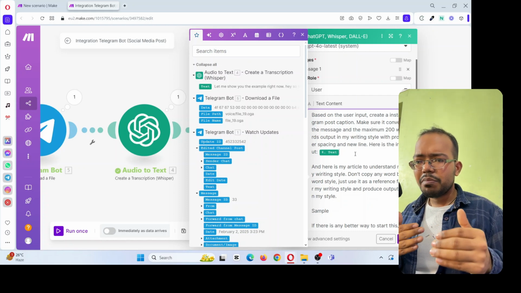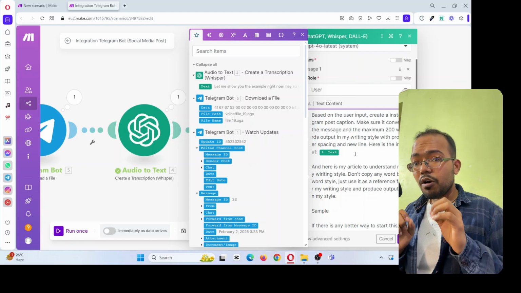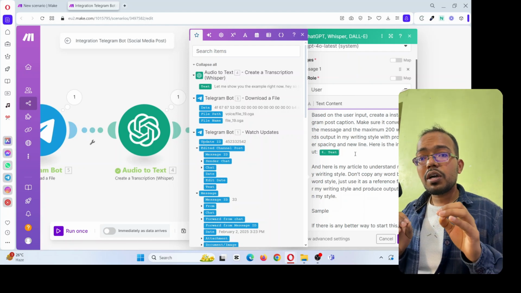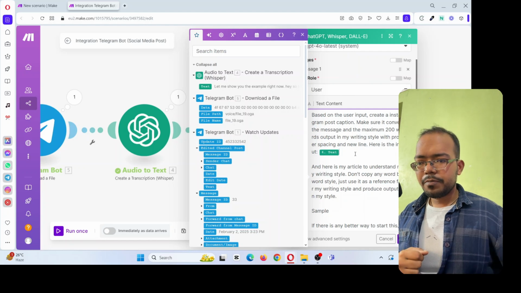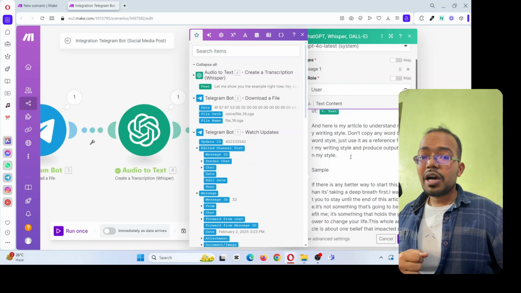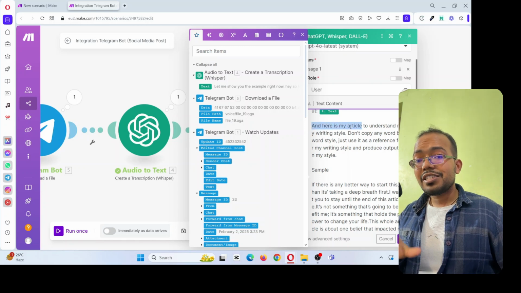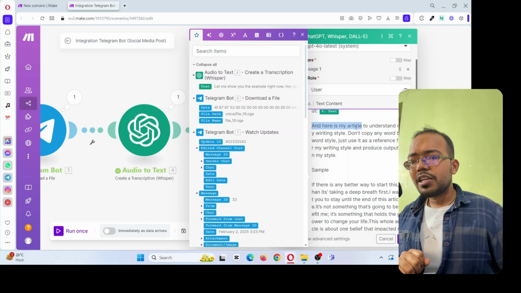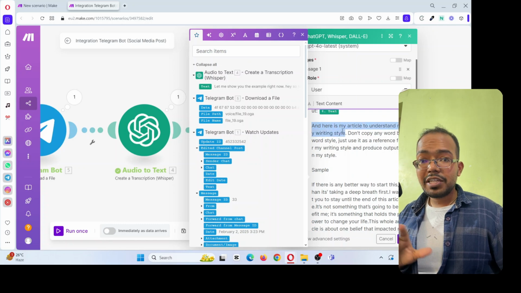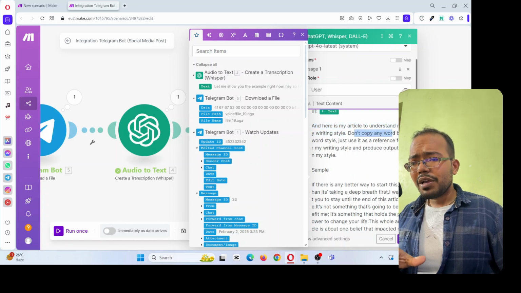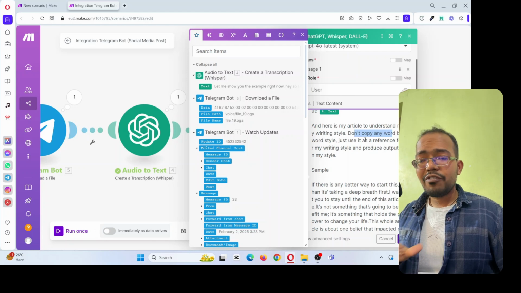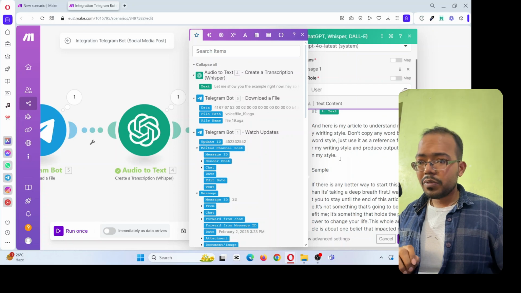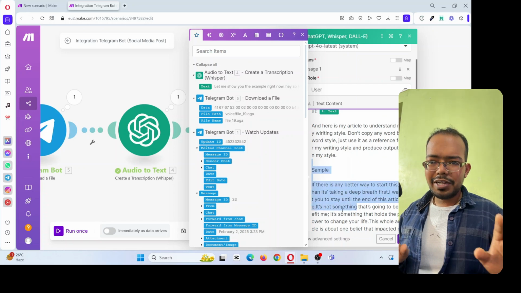It should be 200 words max. Okay, and I also asked it to create the content in my writing style. Now, how does AI know about my writing style? For that, I gave it my writing style sample as well. So here's my article to understand my writing style. Don't copy word by word, just use it as a reference for my writing style and produce output in my style. And then I gave it a sample, and done.